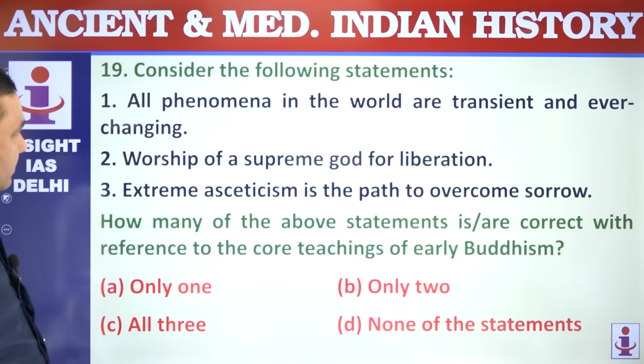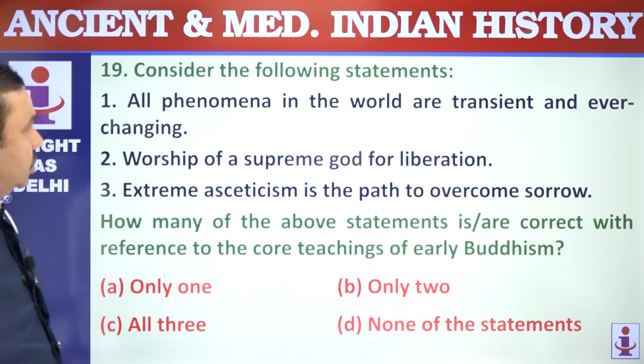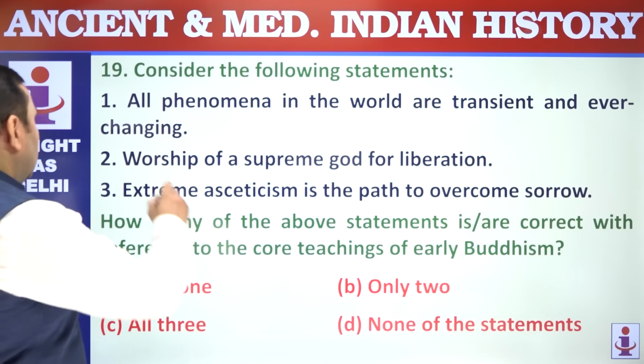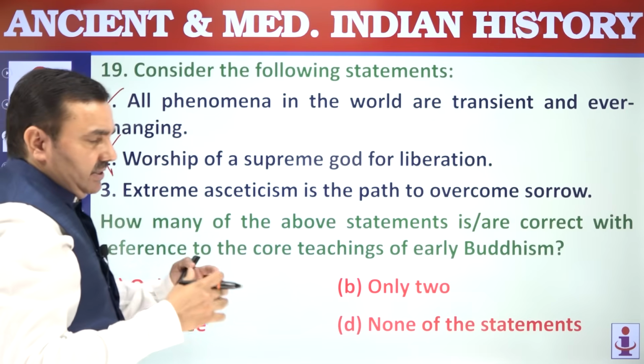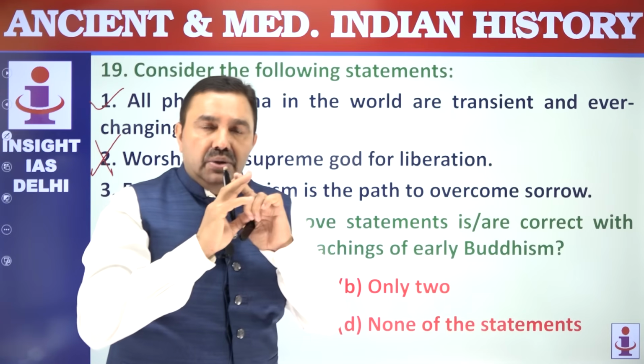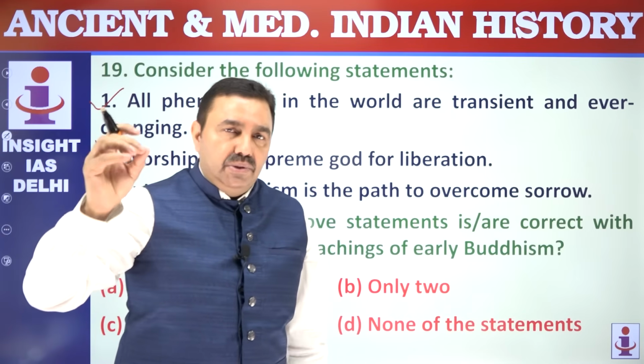19. Consider following statements. All phenomena in the world are transient and ever-changing. Of course, this was key to Buddhism. Worship of Supreme God. Buddha did not say anything about God. When he was asked whether God exists, he kept mum. He did not accept, he did not deny the existence of God. He was silent when he was asked about God.